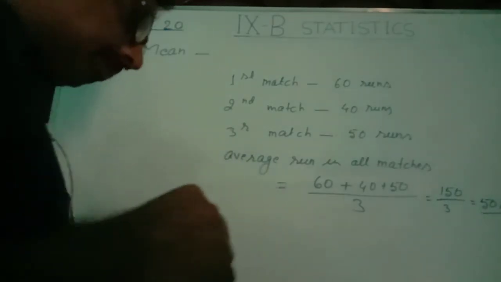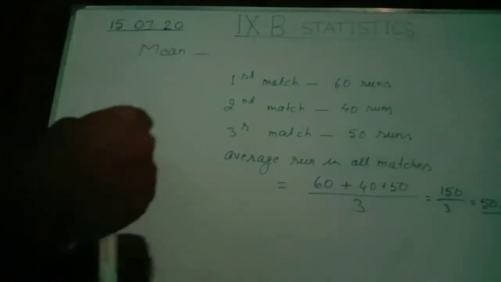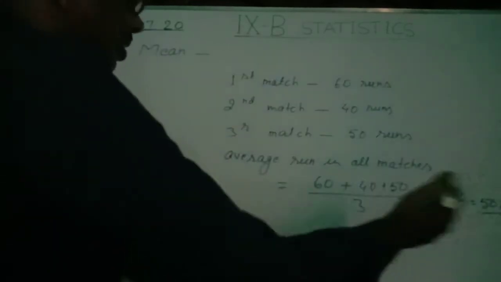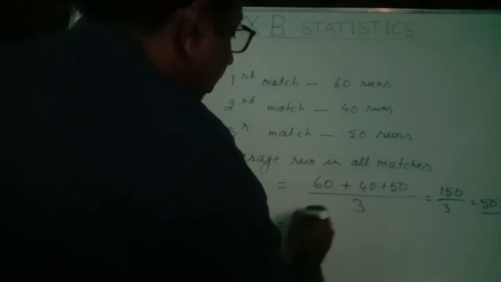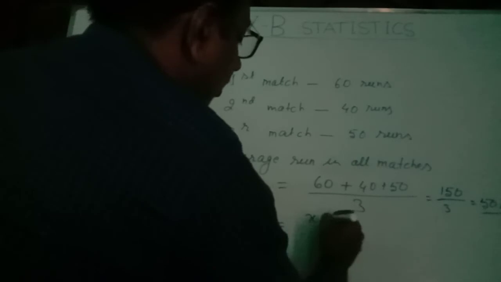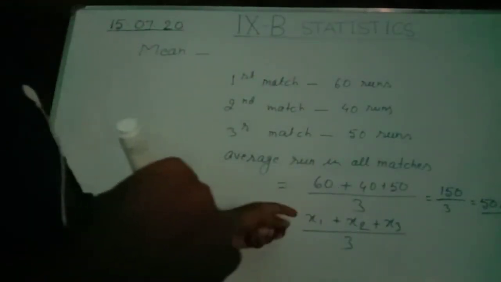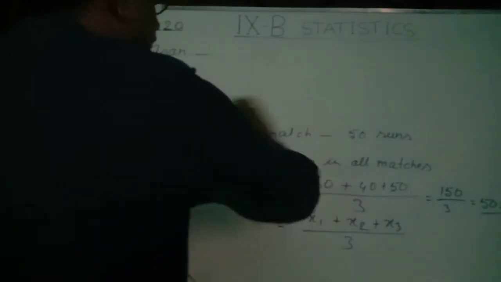Similarly, if we prepare the formula to find the average run rate scored by this batsman, we can say: if this is x1, next one is x2, next one is x3, that is divided by 3. In this way we can prepare the average, and this average is the mean of the data.